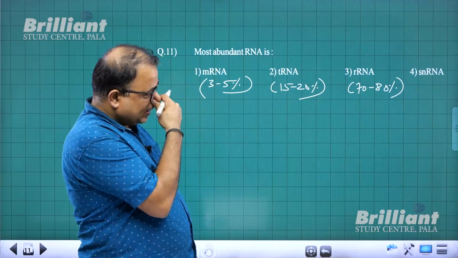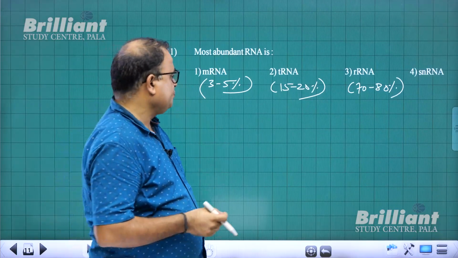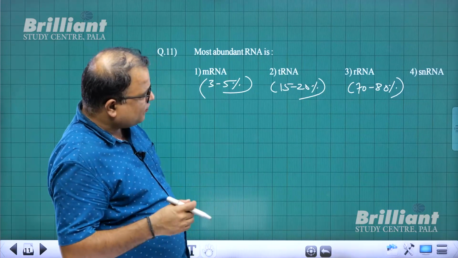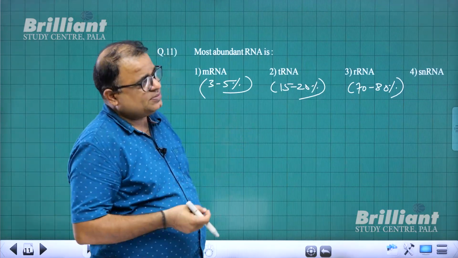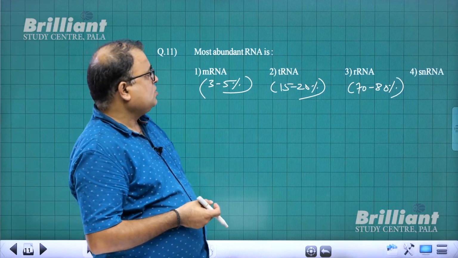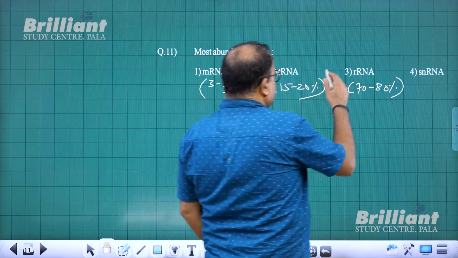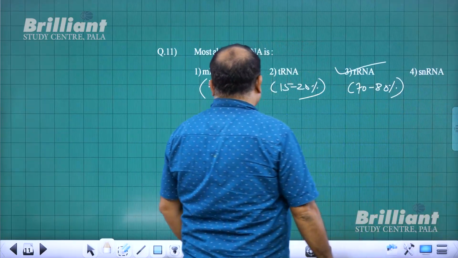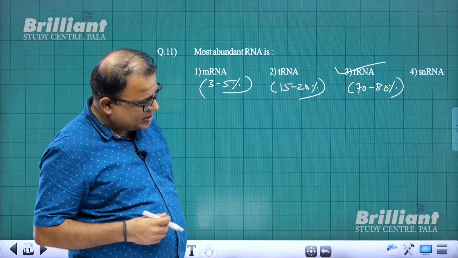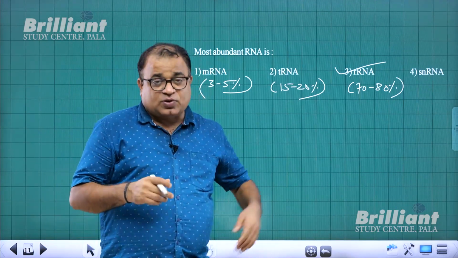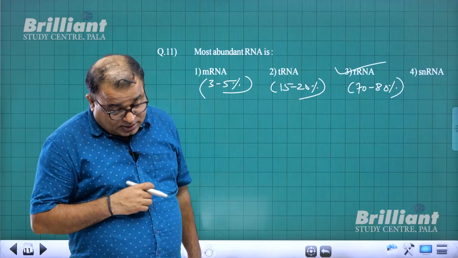And small nuclear RNA, that is not more than a few percentage. So here, the most abundant RNA is definitely rRNA. rRNA is the most abundant RNA. So for question number 11, 3 is the answer.